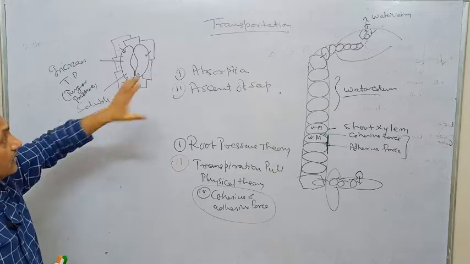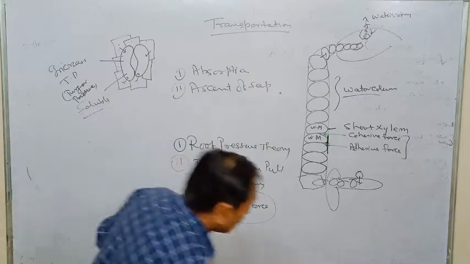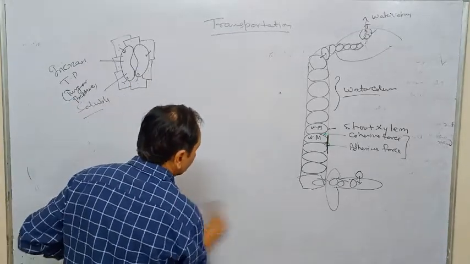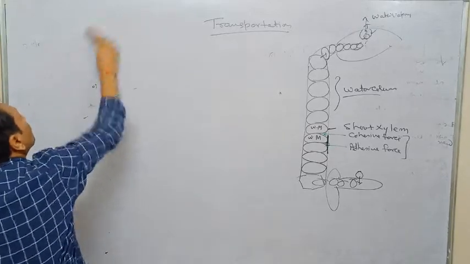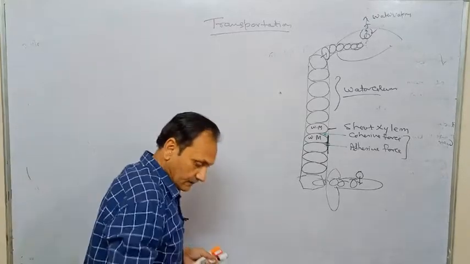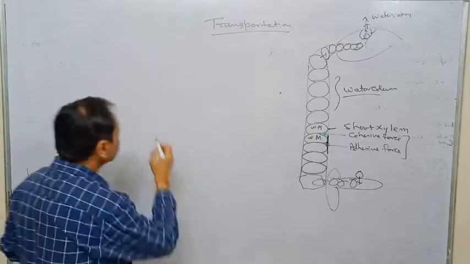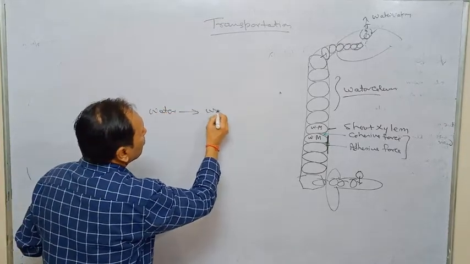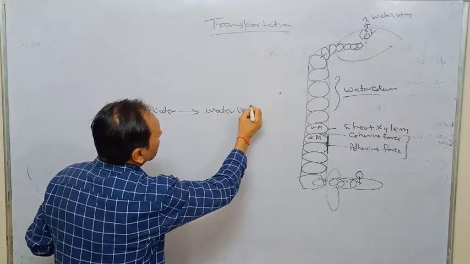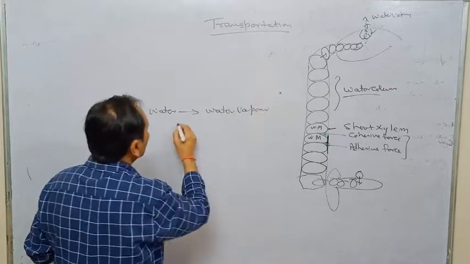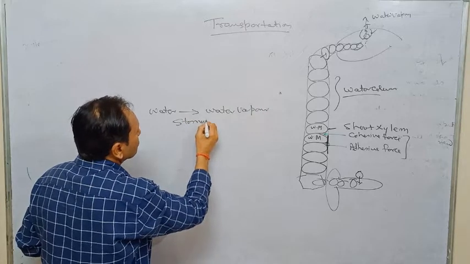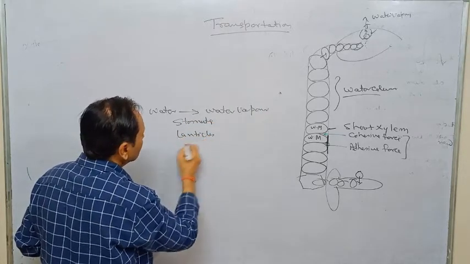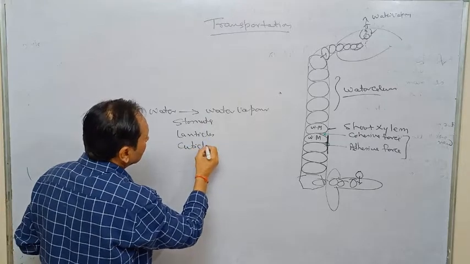We must know that transpiration is the process in which water molecules move outside the plant in the form of water vapor through stomata, lenticels and cuticle.